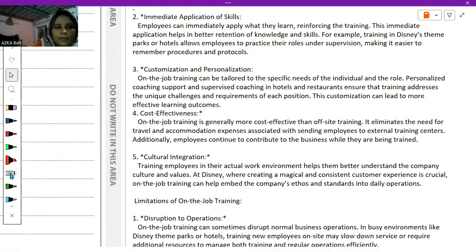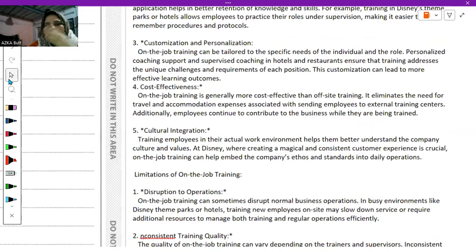And customization and personalization. So, on the job training can be tailored to the specific needs of the individual role. Personalized coaching and supervised coaching in hotels and restaurants ensure that training addresses the unique challenges and requirements of each position. This customization can lead to more effective learning outcomes. So we have different other things now, but we only need to write two negative and two positive points.